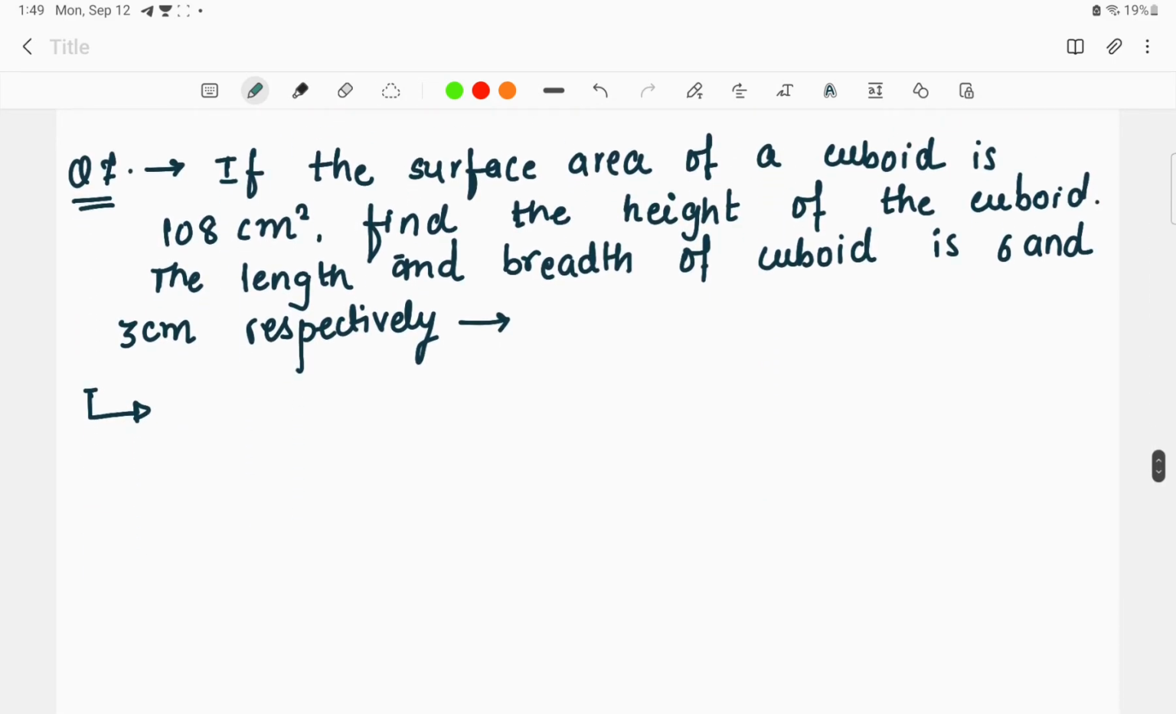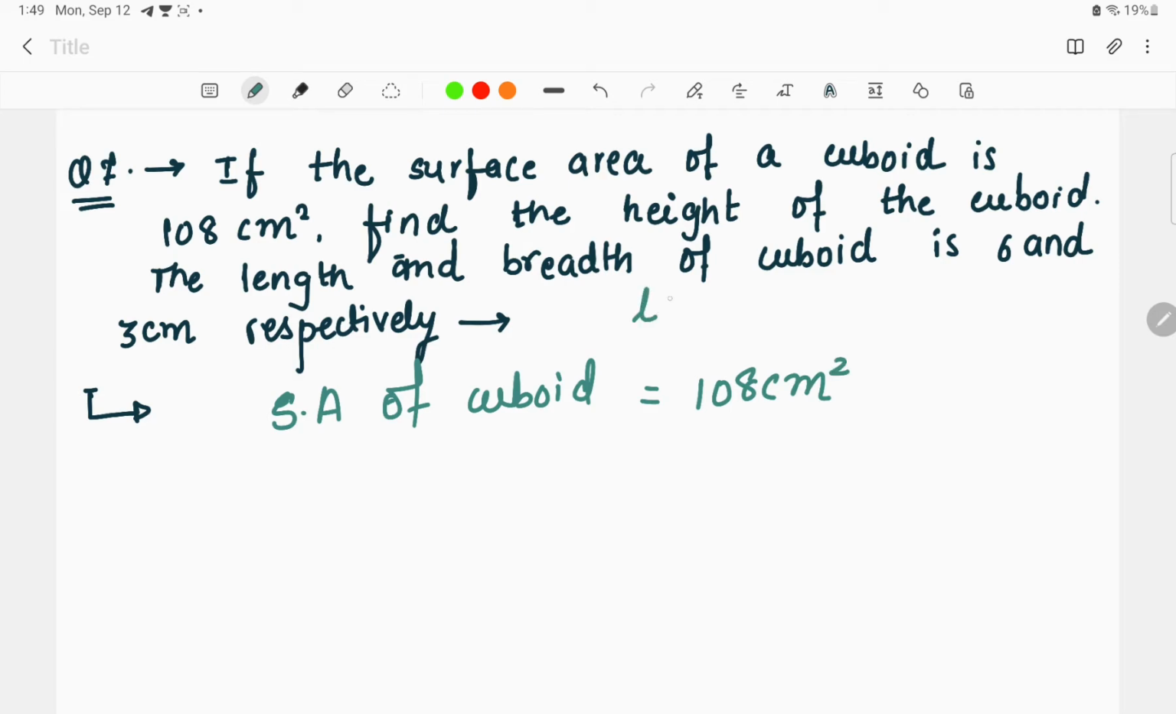Moving on to the next question: if the surface area of the cuboid, now this is the question of the cuboid, right? The cuboid surface area given here is 108 centimeter square. We have to find the height of the cuboid when the given length and the breadth of the cuboid are 6 and 3 centimeter respectively. Okay, now from the given question, the given data is the surface area of the cuboid, which is 108 centimeter square. Now the length is given 6 centimeter and the breadth is given 3 centimeter. We have to find the height.